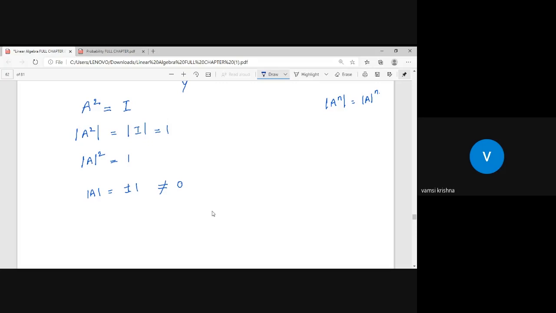If the determinant of the given matrix is not equal to 0, and the given system of equations is like Ax is equal to y, and det A is not equal to 0, it means that the system consists of a unique solution. Yes, it consists of a unique solution.